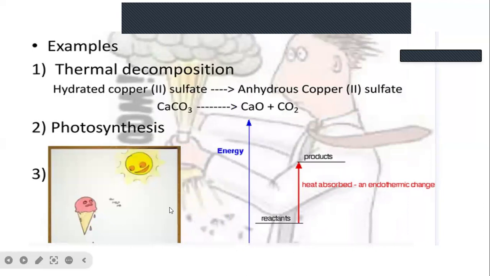For example, thermal decomposition of anhydrous copper sulfate, calcium carbonate into calcium oxide and carbon dioxide, and photosynthesis.